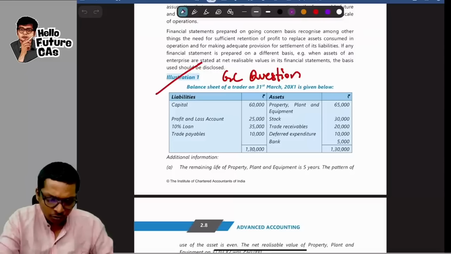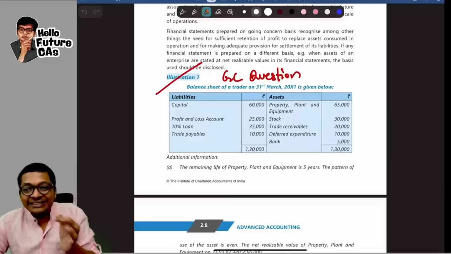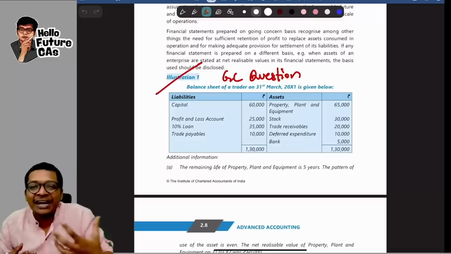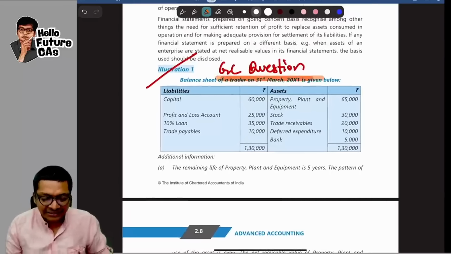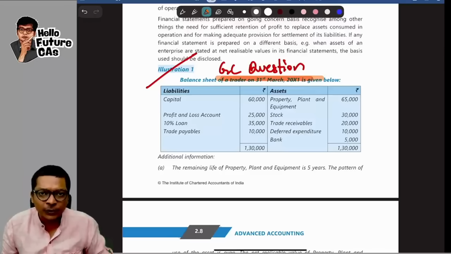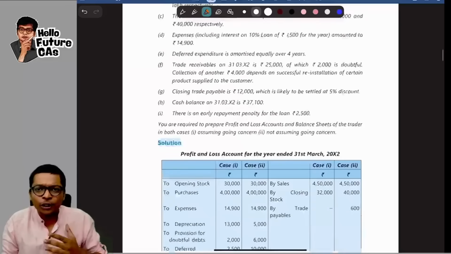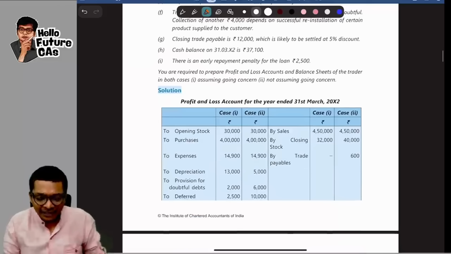Let me show you where to find them. Go to the same PDF, first chapter, in which I told you the neutrality question and qualitative features are there. Come here and you have this going concern question. In this question, one small illustration is there and they will tell you to prepare the P&L if, in the first case, going concern is followed, and in the second case, going concern is not followed. Only thing, if going concern is followed, I will apply the accrual concept. If going concern is not followed, I will apply cash basis. For example, here sales will be accrual sales. Here I will take only cash sales. That's it, guys. Very easy question.